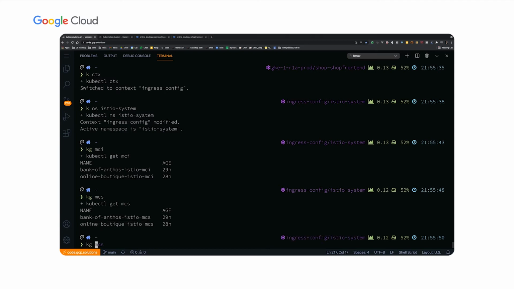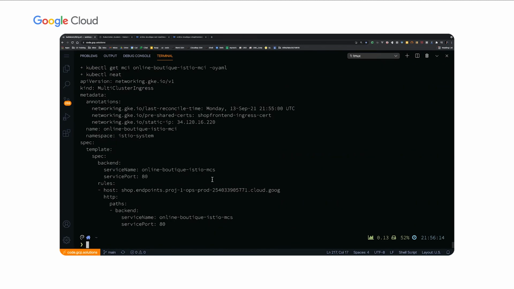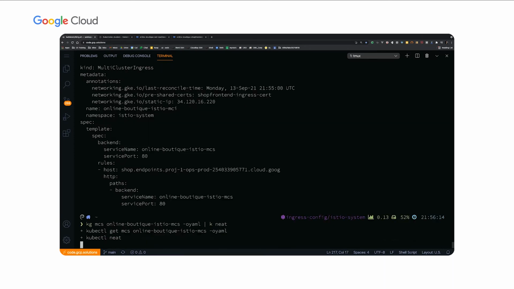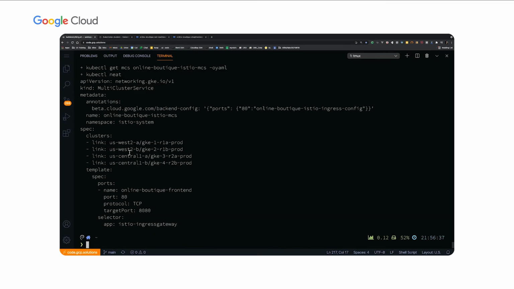So I'm going to look at the multi-cluster ingress resource first for the online boutique. And you can see that the multi-cluster ingress resource looks a lot like an ingress resource. So I have a rule with a host. So here's the host of how I'm going to access this application. And it points back to a service. But in this case, instead of pointing back to a Kubernetes service, it's pointing back to a multi-cluster service on port 80.